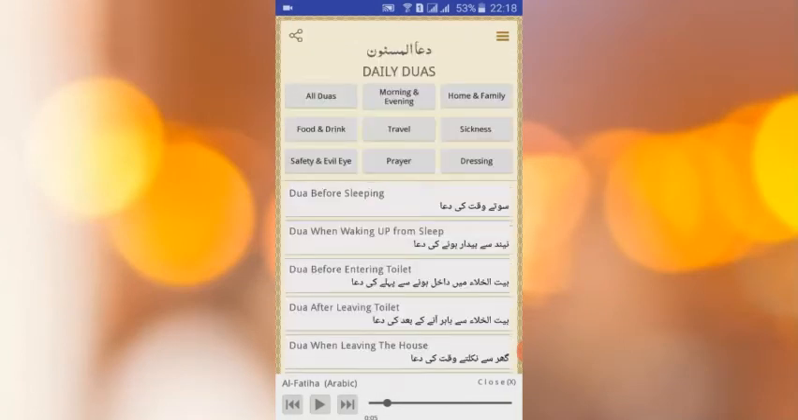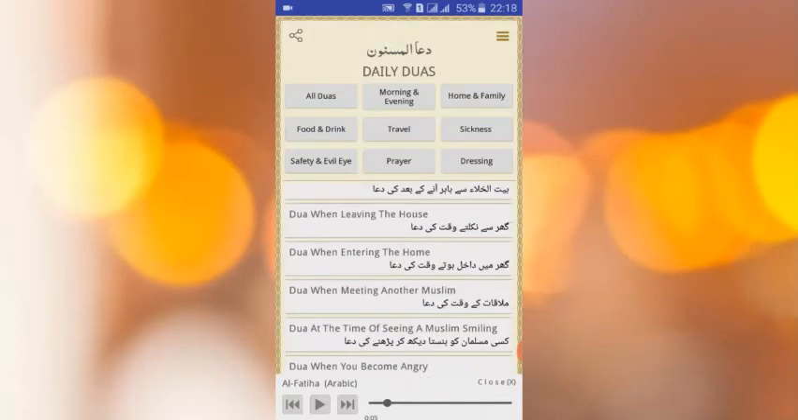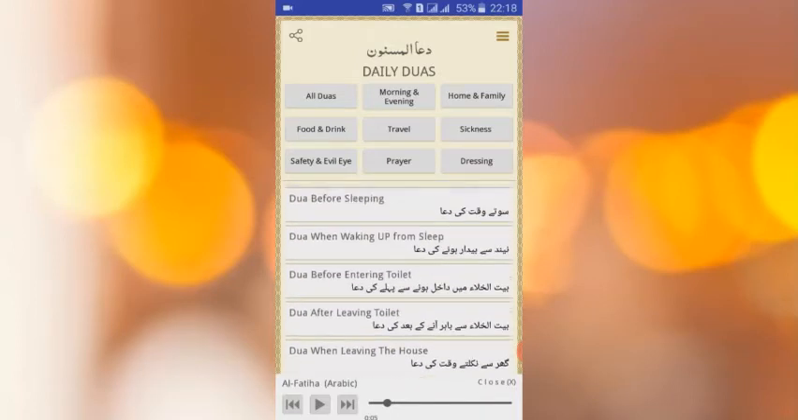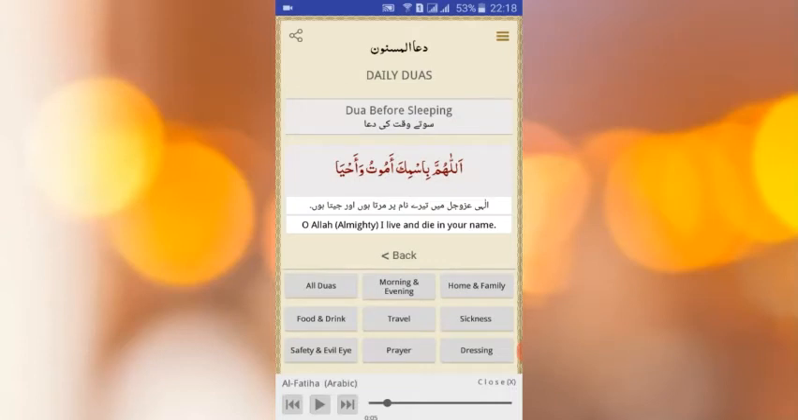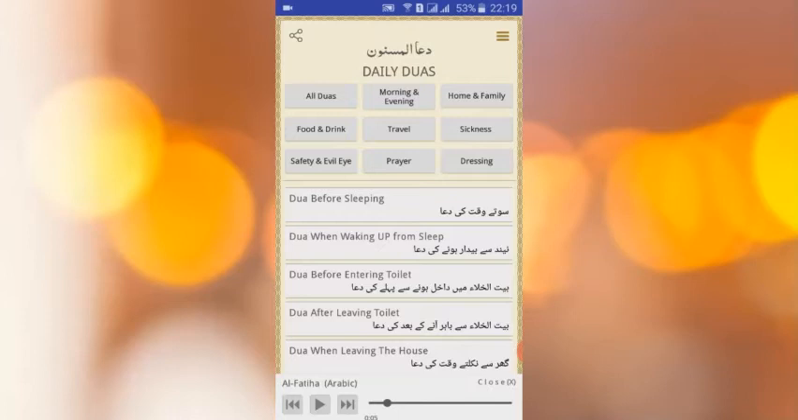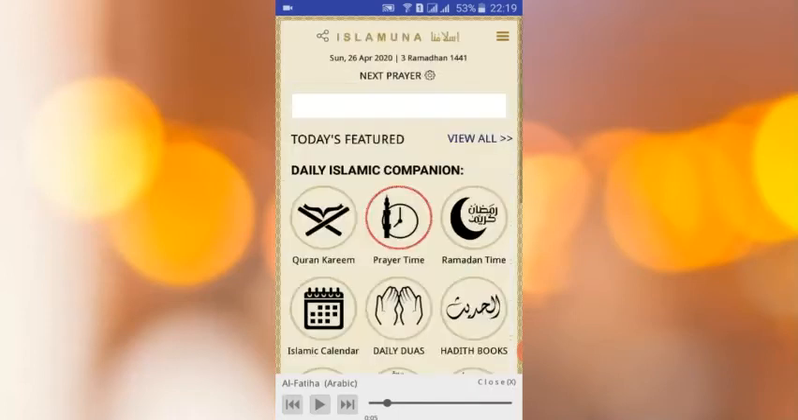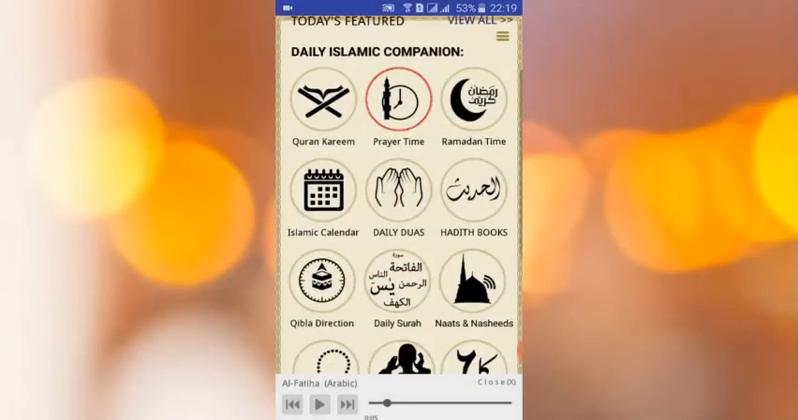Daily duas, so you can see here are the duas. Dua for sleeping, the dua before sleeping. You can recite from here, Allahumma bismika amutu wa ahya. And you can read it in English, you can read it in Urdu. If you are Arabic, Urdu or English speaking, whatever, you can use this. This is a very fantastic app.